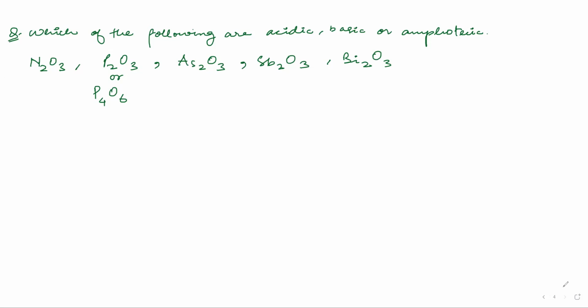Non-metals, see. First of all, let us see the oxidation state. Tell me the oxidation state here. All are in +1? Please can you calculate? Please calculate and tell me what is the oxidation state of everyone. All of you can write it like this, E2O3.